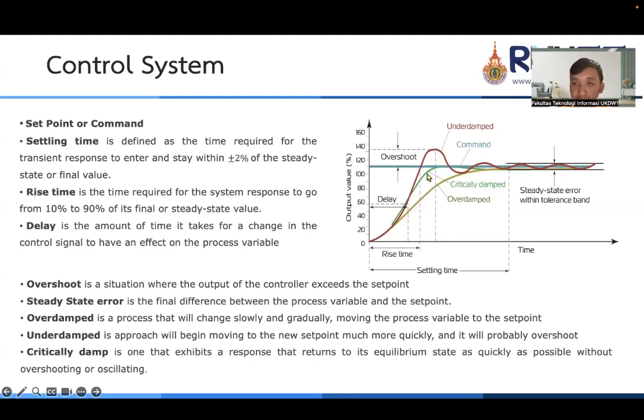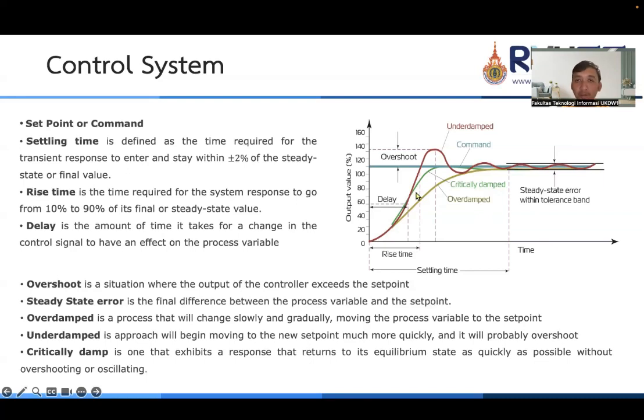Yeah, this is the best, critically damped, because the controller can respond to the input and give the output quickly and smoothly, as quickly as possible, to reach the set point.